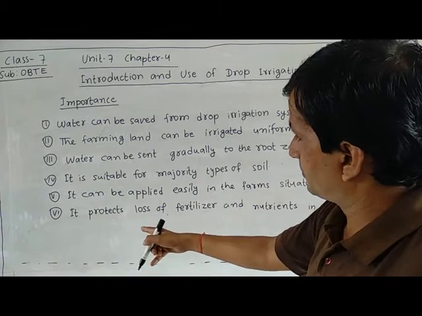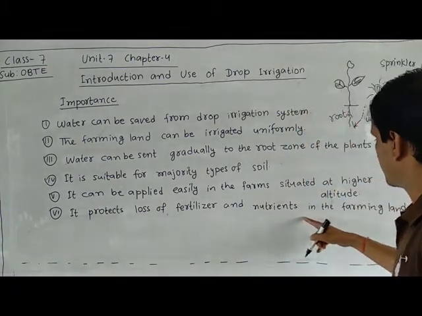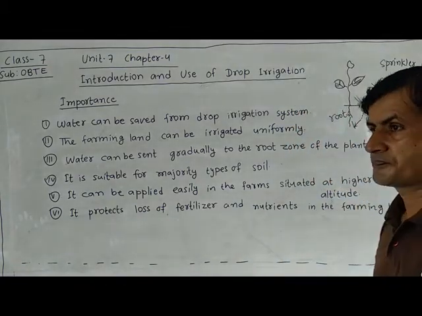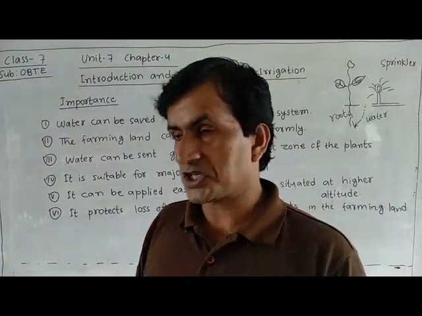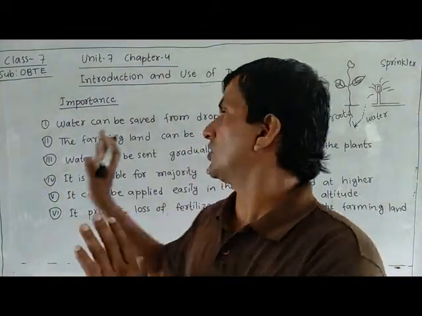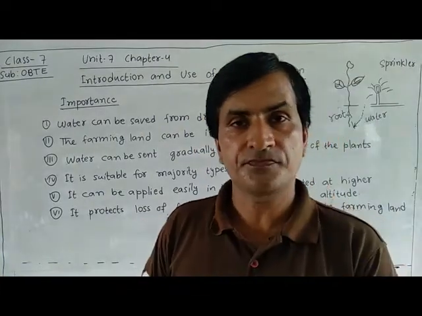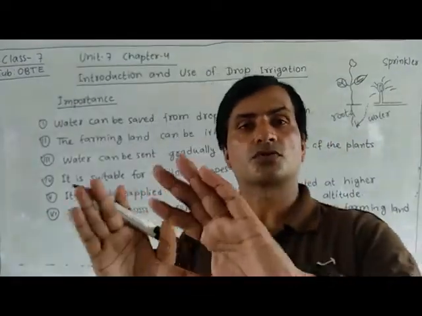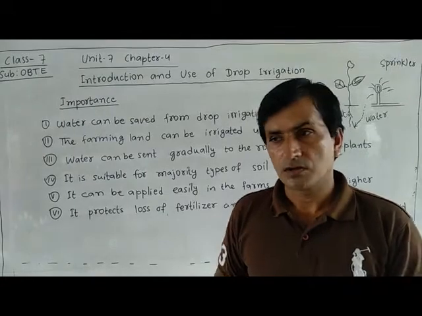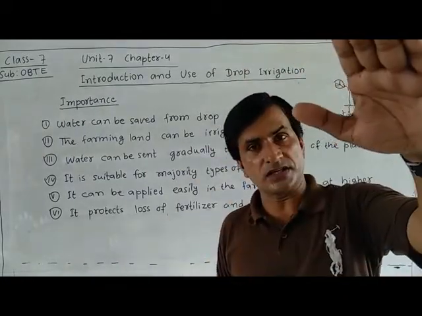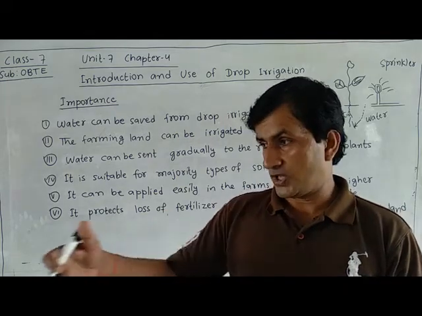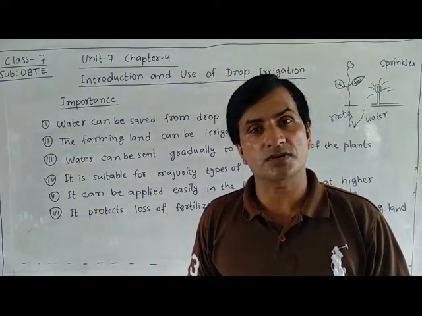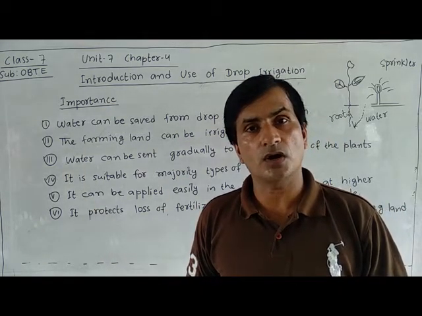And the last point is that it protects against loss of fertilizer and nutrients in the farming land. If we put excess water, if we don't use this drop irrigation system, if we irrigate our field thoroughly from one side to another side, then there will be more water, and we have to drain some water out from our field.